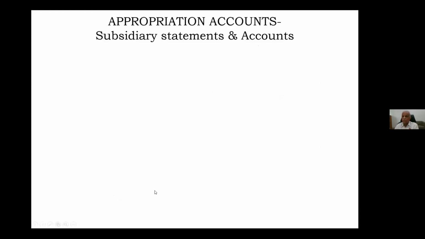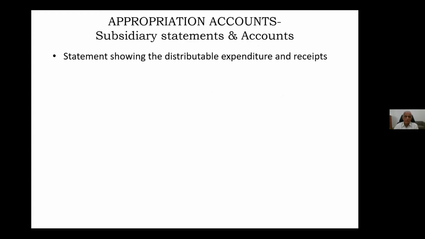And now come to the last stage, that is 15 statements. Now what are they? Now let us see one by one. Statement showing the distributable expenditure and receipts. ये distributable expenditure and receipts ये क्या होते हैं? एक statement हमारा हमें बनाना है.